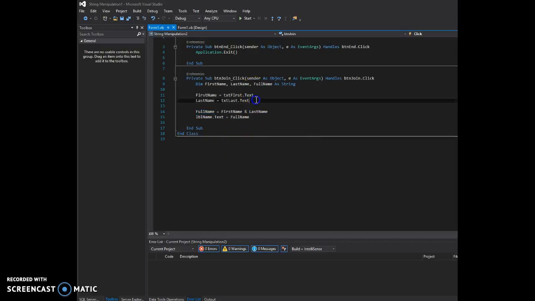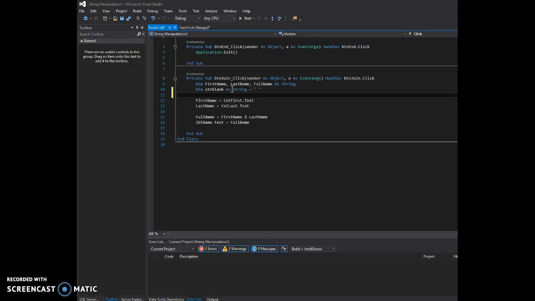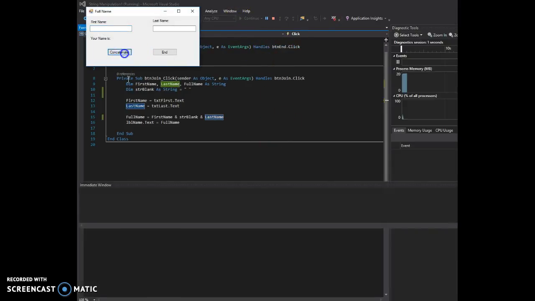One of them is to actually create a third string. We'll dim, how about, str blank as string, and I'm going to set it equal to a simple space. Alright, so now I can put that string blank in there. Does that make sense? So there's their first name, blank string, last name. And that should, oh, I've got to put something in there. And look at that.